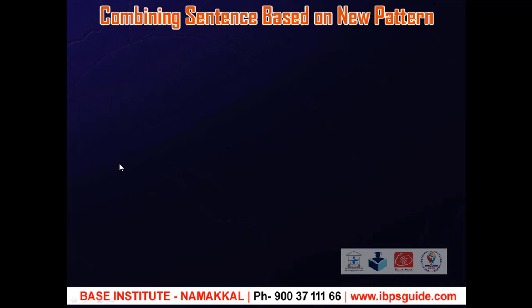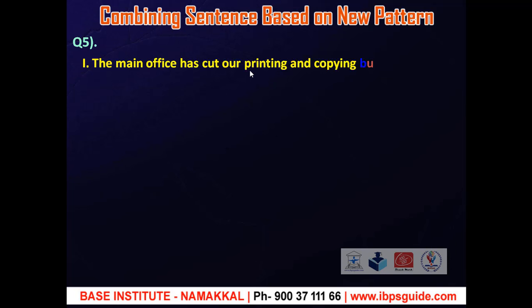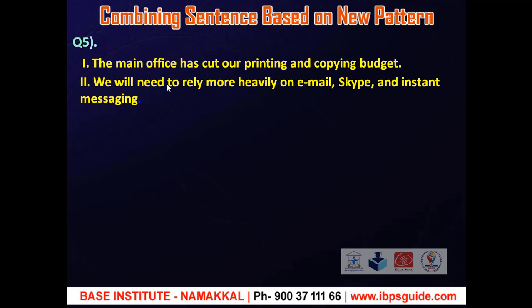Fifth question, first statement. The main office has cut our printing and copying budget. That is, the main office has cut the budget for print media. Fifth question, second statement. We will need to rely more heavily on email, Skype and instant messaging. That is, as their budget has been cut, they need to rely on electronic media like email, Skype and instant messaging. Okay, let's see the words.